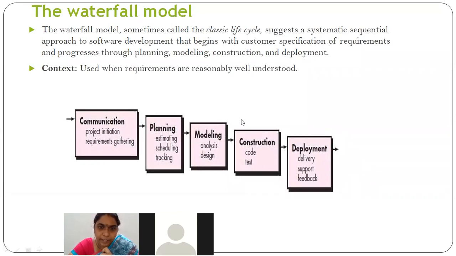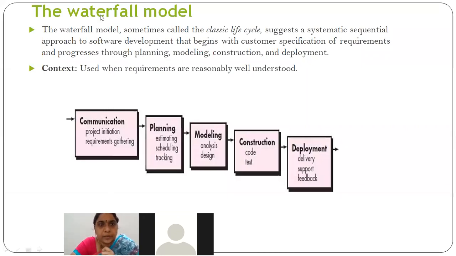As the 5 framework activities will be common in all the process models, it starts with communication and ends with deployment. Right, students, I already told you, when you are asked to write about any process model, please explain all the activities first. Please explain the 5 activities first and then start with this model in detail, right? So in this model, you explain all these 5 activities, which we already saw in the previous class.